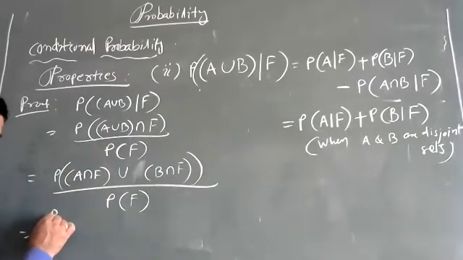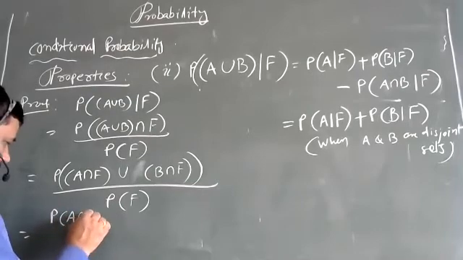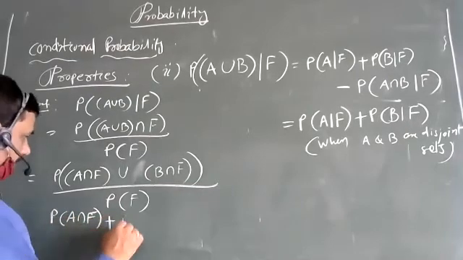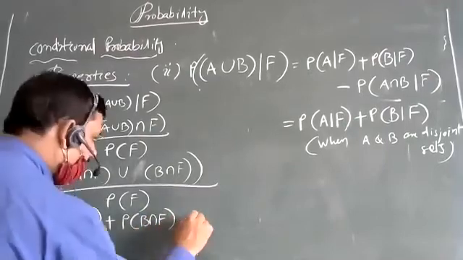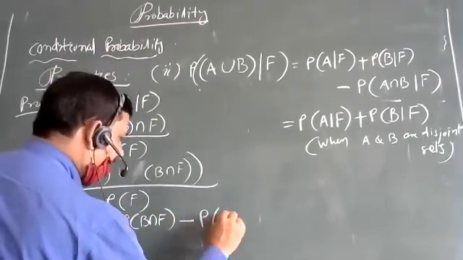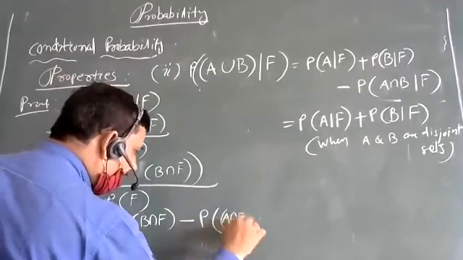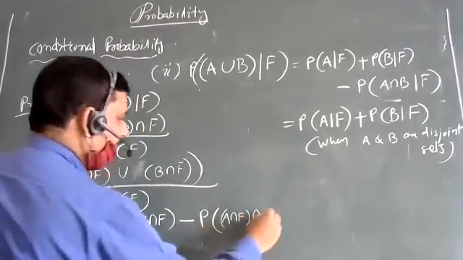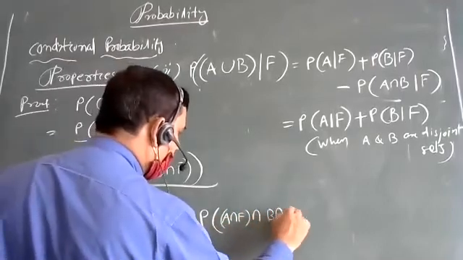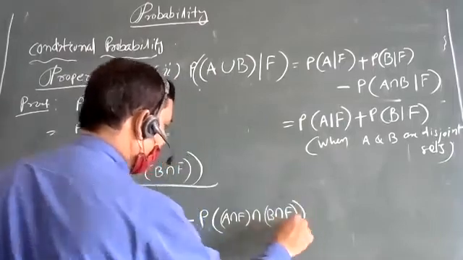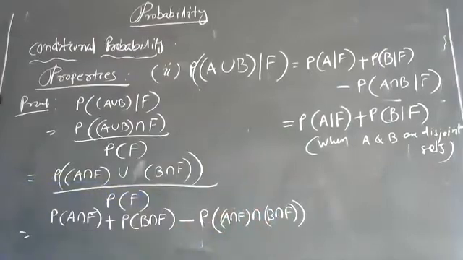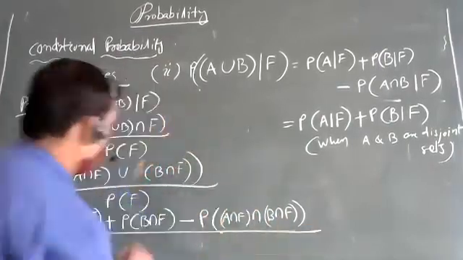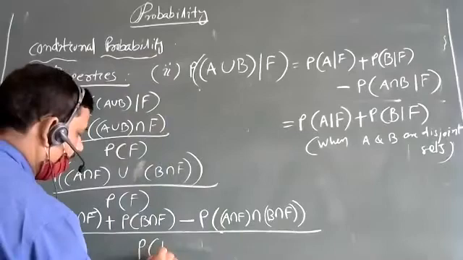So this is P of A intersection F plus P of B intersection F minus P of A intersection F intersection B intersection F, whole by P of F. Got it?